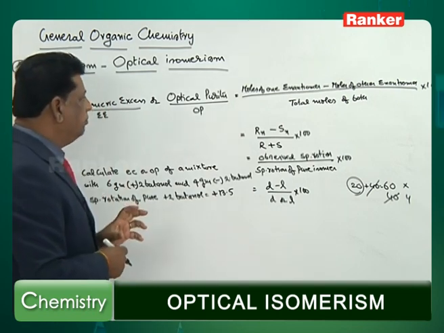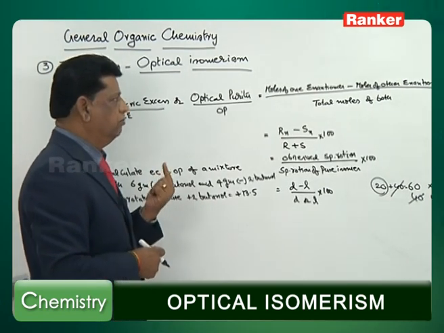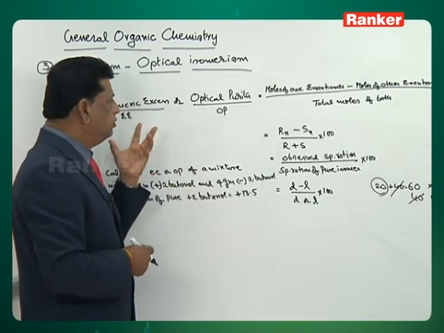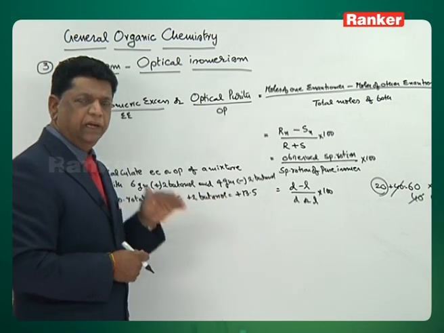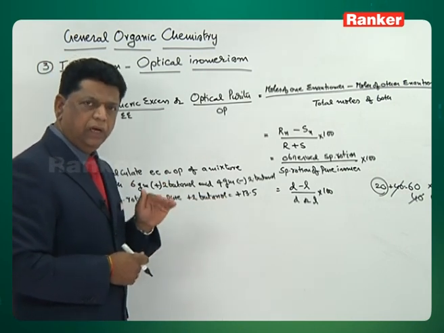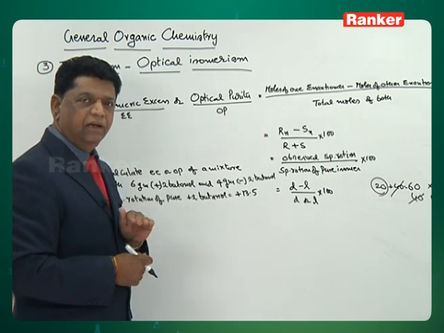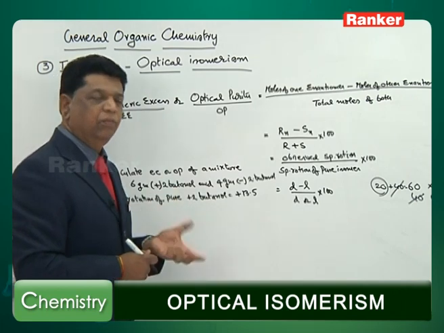If only one compound is present, the optical purity will be 100, because it is the only compound. So, total 100 by 100 into 100 will be 100. So, optical purity should be 100. That means no other compound should be there. If the optical purity is going on decreasing, that means 100 becomes 90, 80, 70 and so on, then the impurity is more, isn't it?